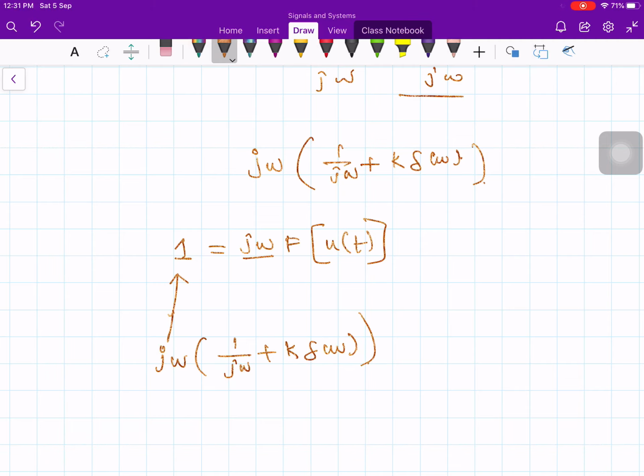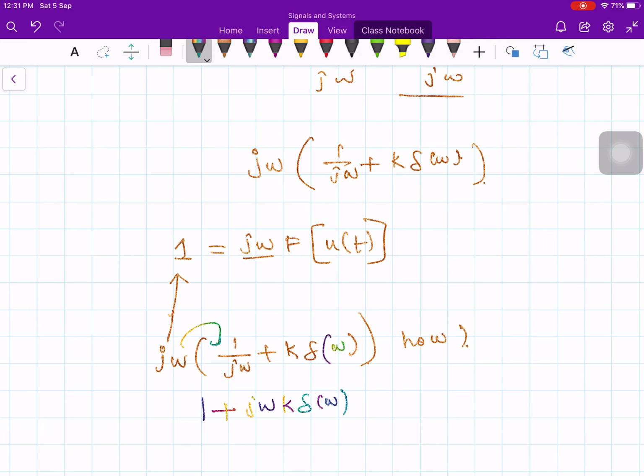How can I justify this? Because you multiply this guy inside, then j omega cancels, then 1 plus j omega times k times del of omega.